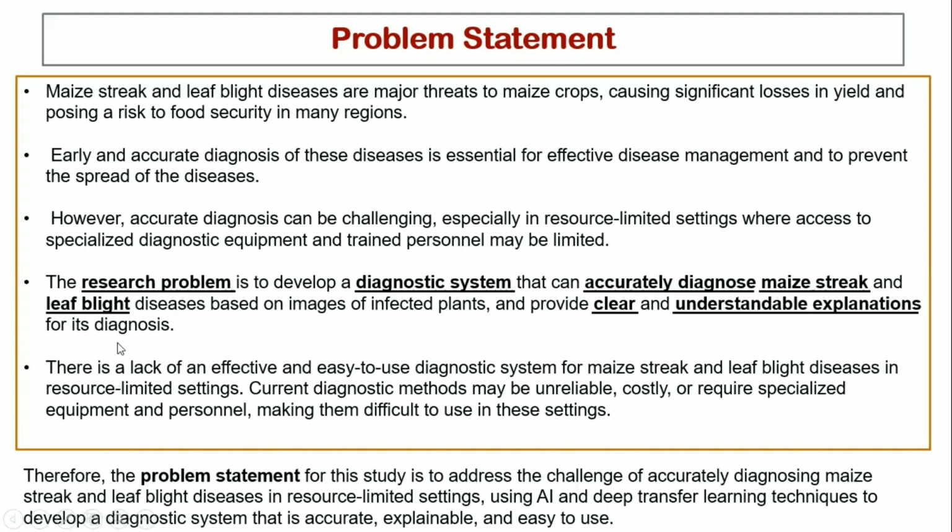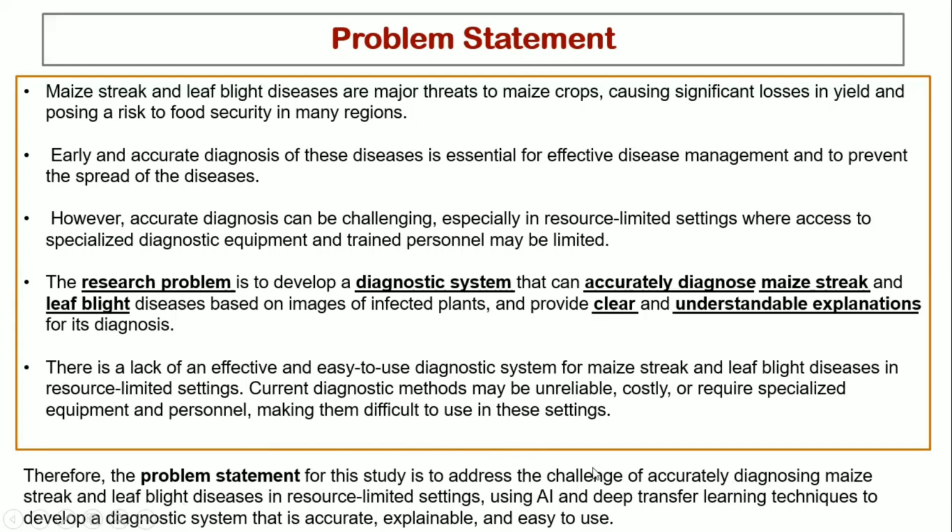As we have seen in the previous slides, there is a lack of an effective and easy to use diagnosis system for maize streak and leaf blight diseases. Especially for our local farmers, the current system is not suited for them since it can be expensive. It cannot be used in resource limited settings and may be unreliable and costly, because at times you cannot trust human judgment. Therefore, the problem statement for this study is to address the challenge of accurately diagnosing maize streak and leaf blight in resource limited settings.